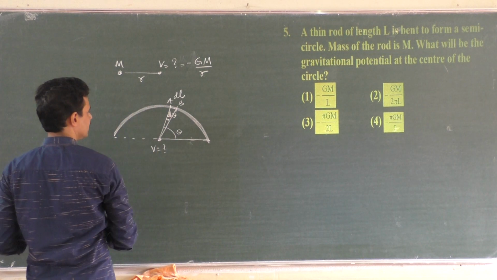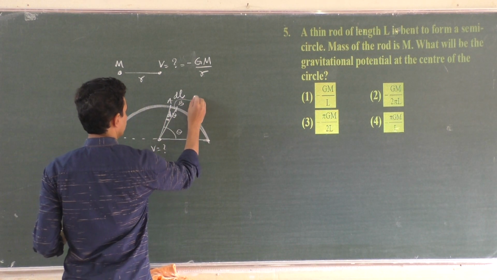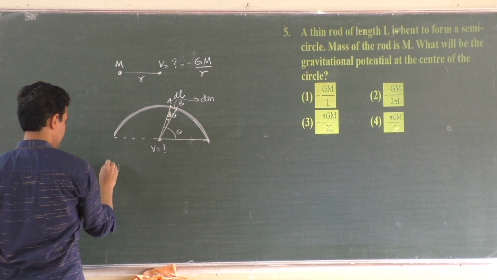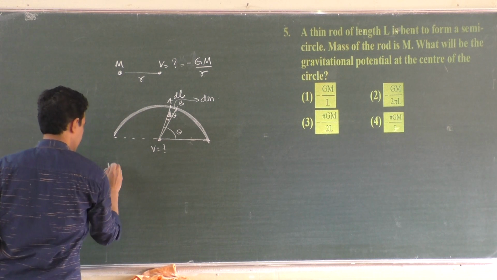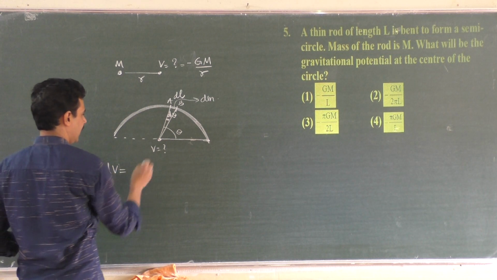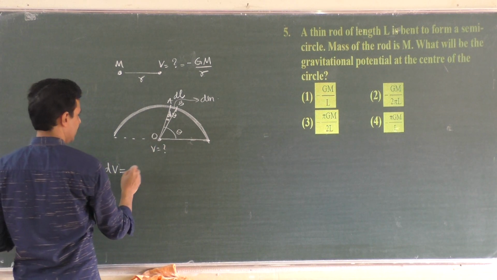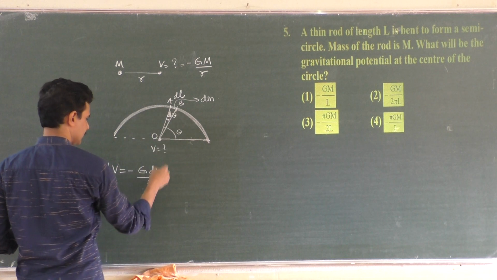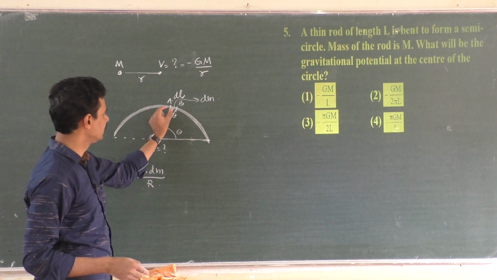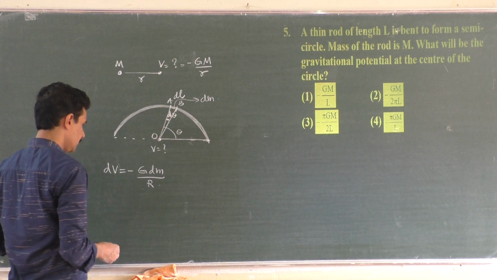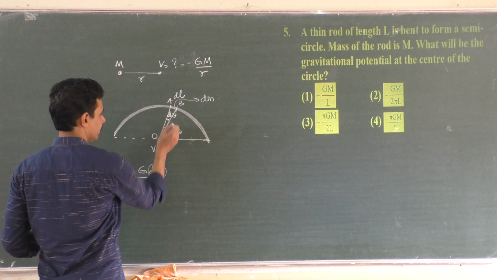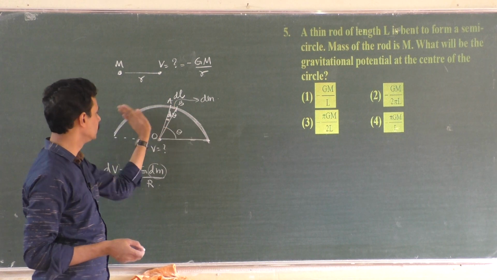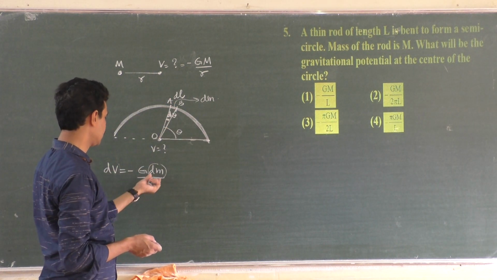What is the potential due to this point mass, let its mass be dm. Potential due to this, dV, is equal to gravitational potential at O, which is minus G times its mass dm by its distance, that is the radius r. That is the potential due to this point mass. Now express dm in terms of theta, because we have the limits for integration from 0 to 180 degrees. So when you have the angle, try to express this in angle.